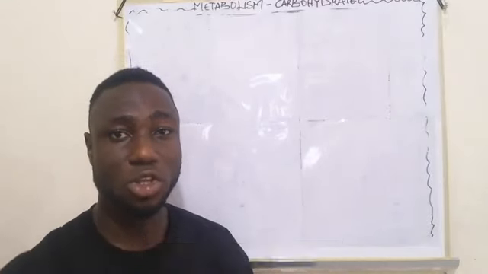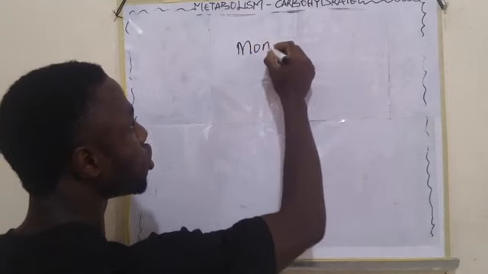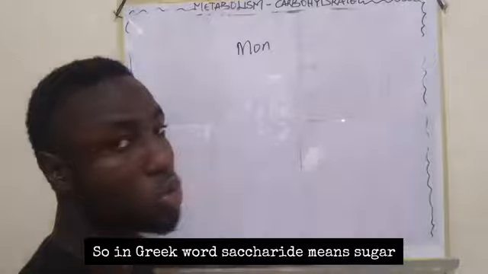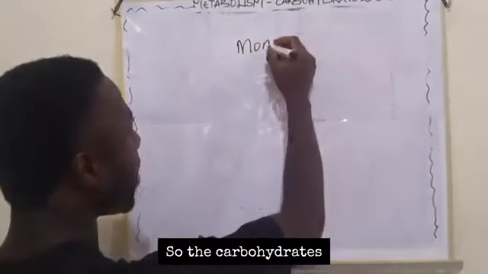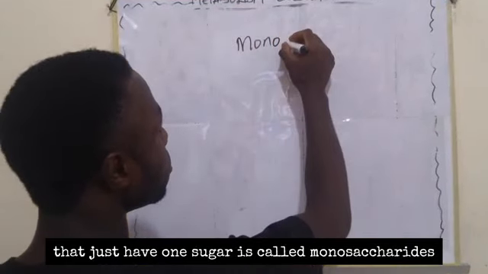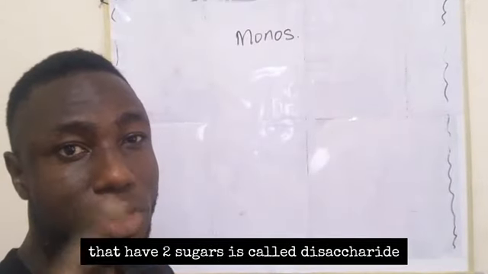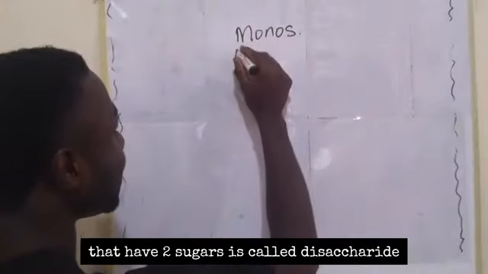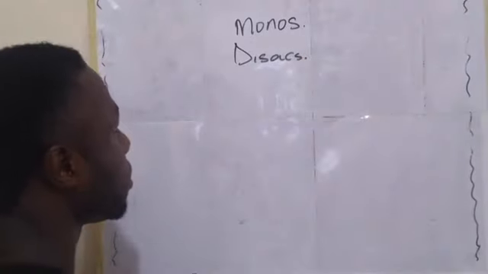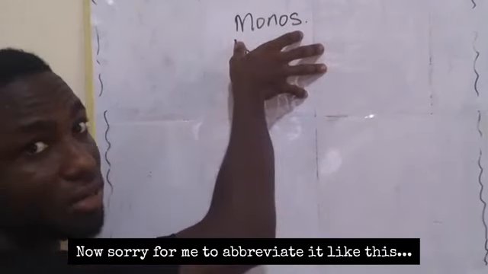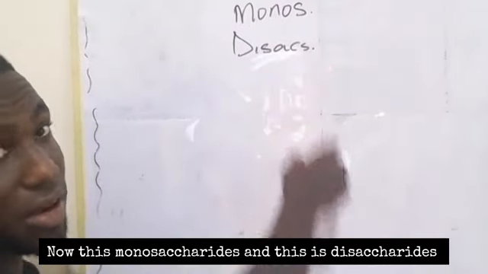Those carbohydrates that have just one sugar are known as monosaccharide. In Greek, saccharide means sugar. So if you hear the word saccharide, it means sugar. The carbohydrate that has just one sugar is monosaccharide, and those that have two sugars are disaccharide.